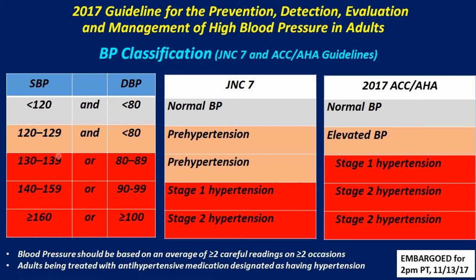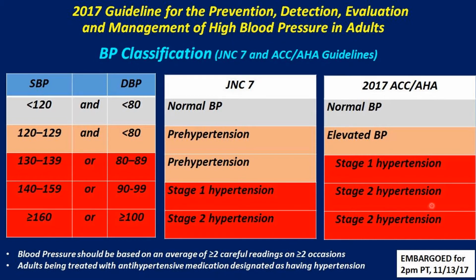However, if the systolic BP is between 130 to 139 and diastolic between 80 to 89, it becomes stage 1 hypertension according to American College of Cardiology. BP between 140 to 159 systolic or diastolic BP between 90 to 99 becomes stage 1 hypertension according to JNC 7, and it is stage 2 hypertension in American College of Cardiology.